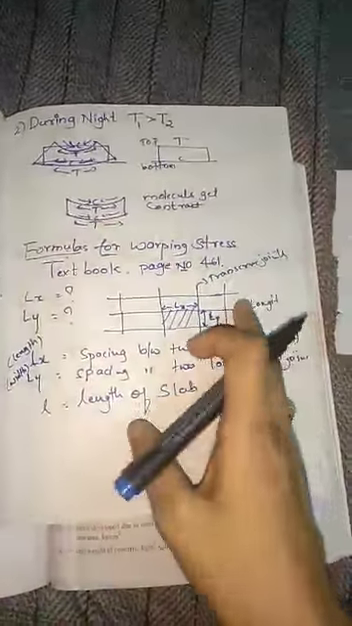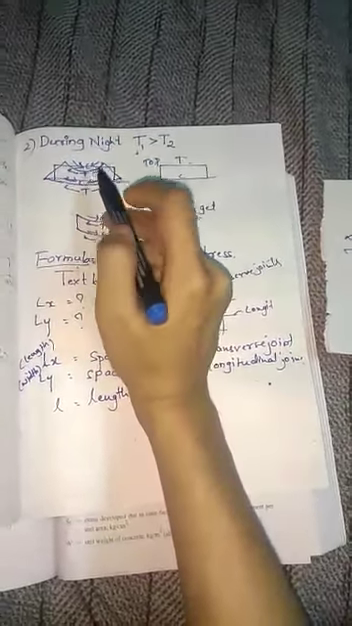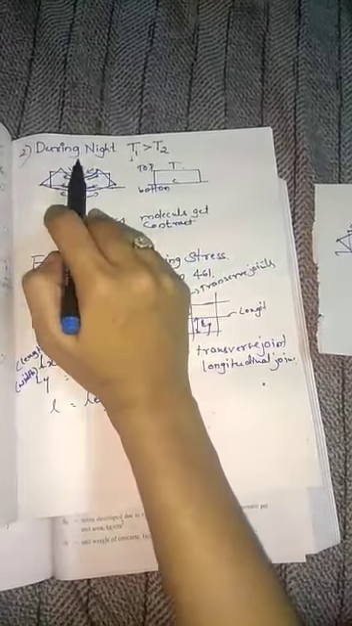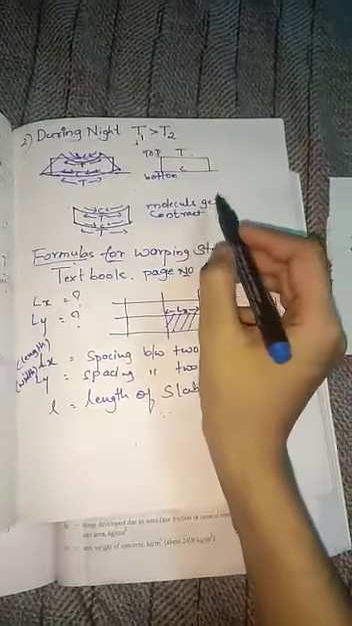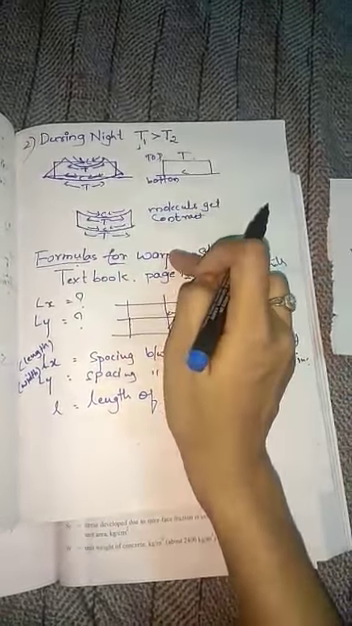And during night time, we know that the temperature is less, that is T1 is less than T2. Here, the stress diagram will be like this. Because of less temperature, the molecules get contracted. Because of this, the molecular contraction is resisted by tension. In this, during night time, we will get tension at the top and compression at the bottom in the pavement.